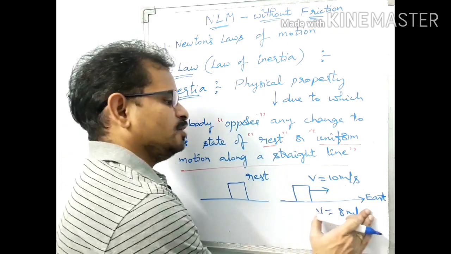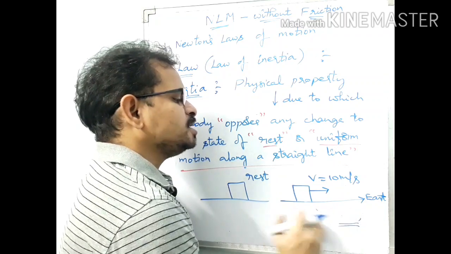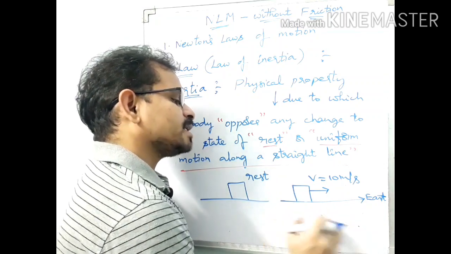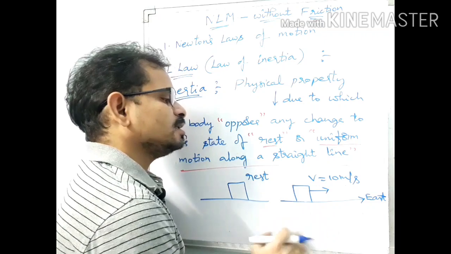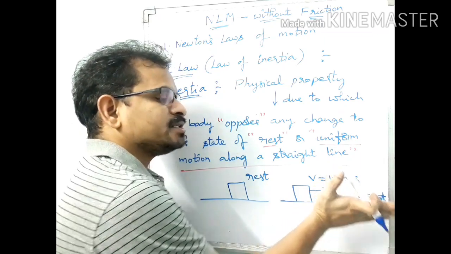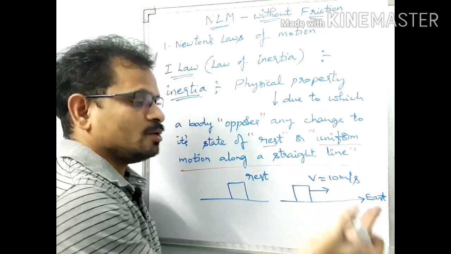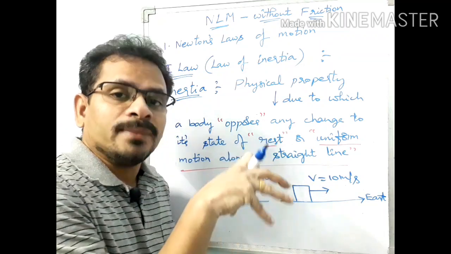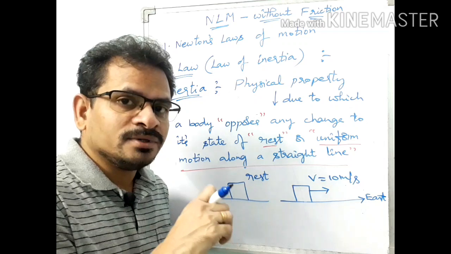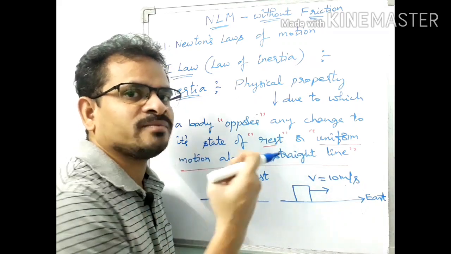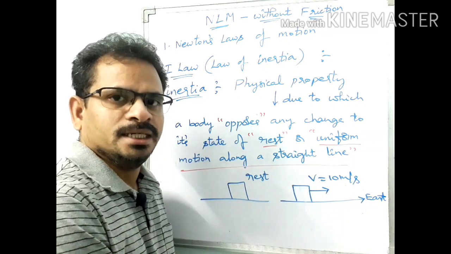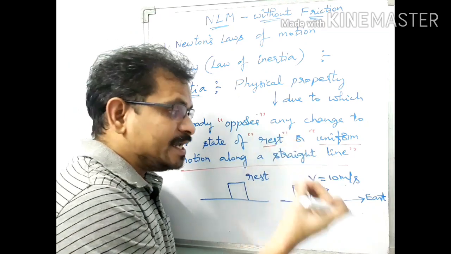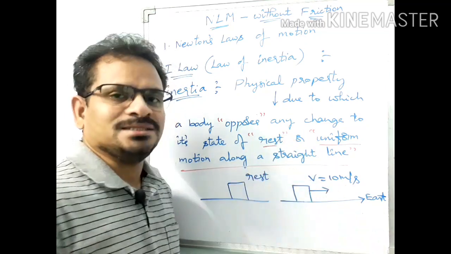Now if our intention is not to change its velocity of 10 meters per second, we want to keep that as it is, and we want to change its direction from east to south, then also we have to apply force. Why are we applying force? Because we are facing some resistance from the body, which is opposing the change in its direction.